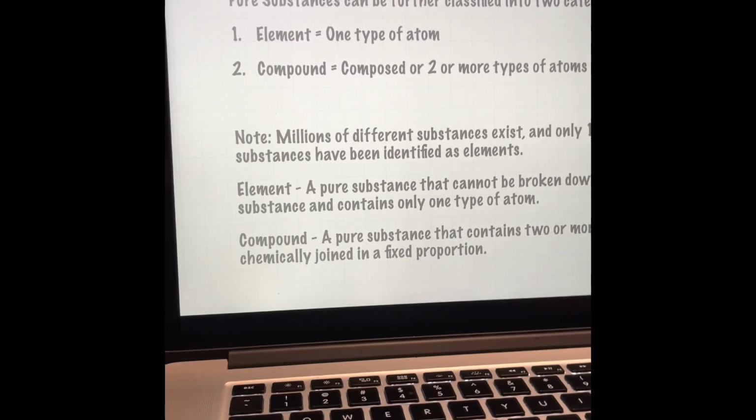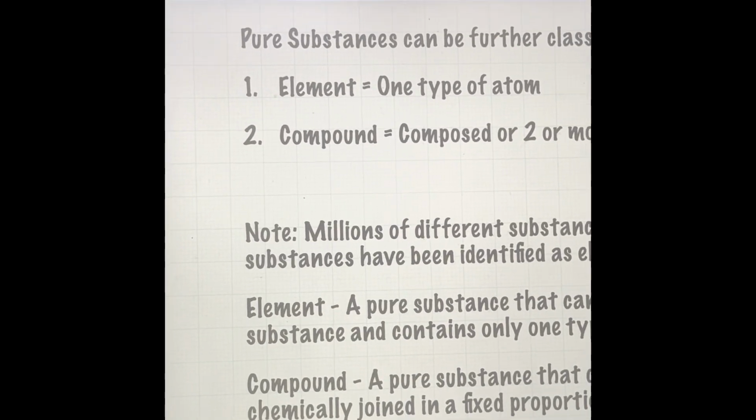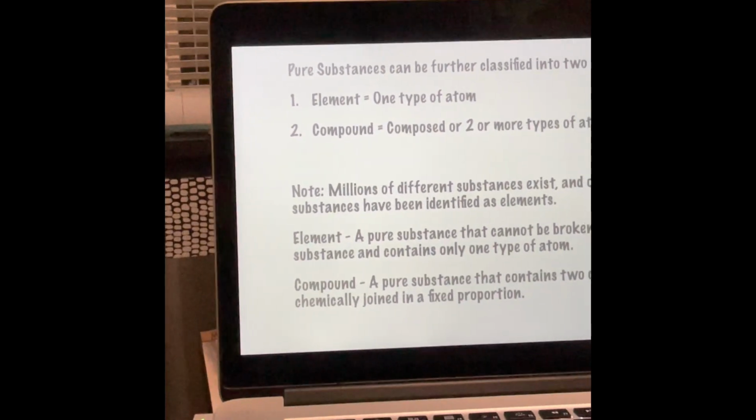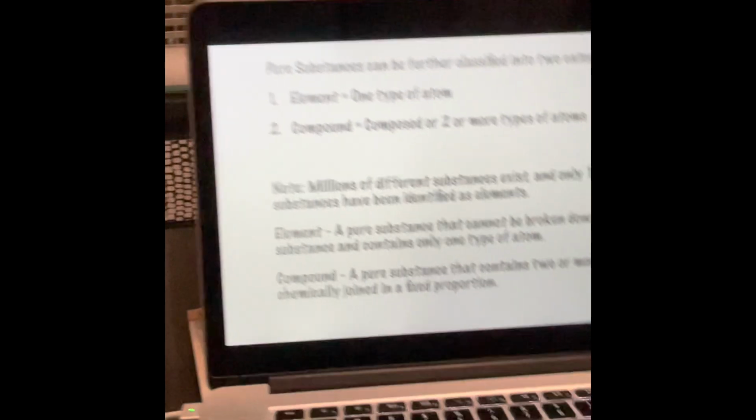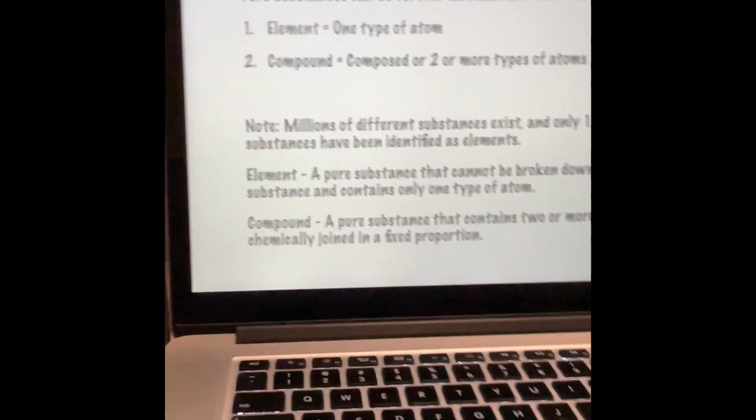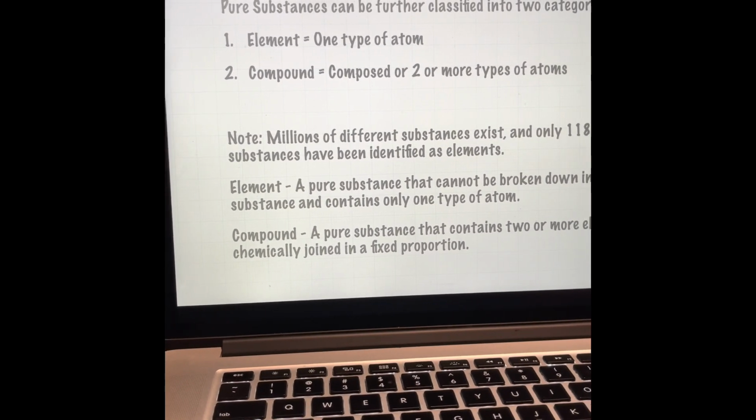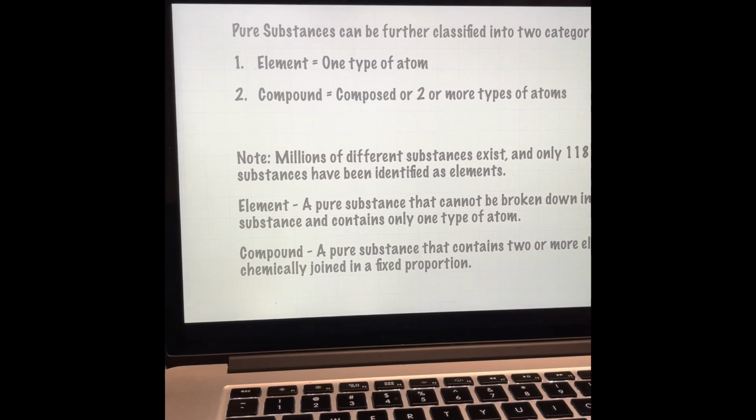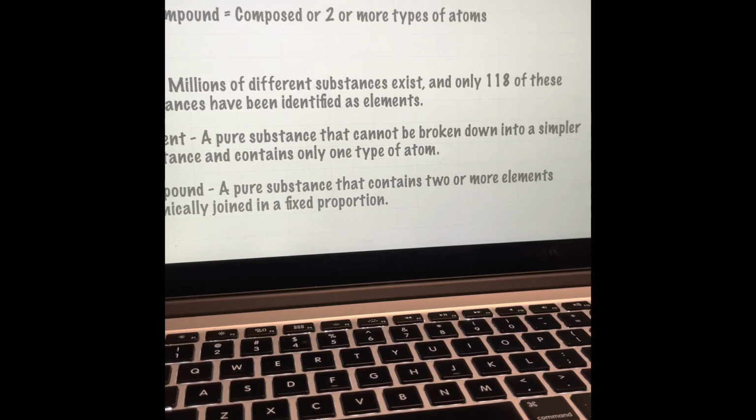Pure substances can further be classified into two categories. They can either be an element composed of only one type of atom, or a compound composed of two or more types of atoms. So again, an element is one type of atom. It's a pure substance with one type of atom. A compound is composed of two or more types of atoms. An element is a pure substance that cannot be broken down into a simpler substance.